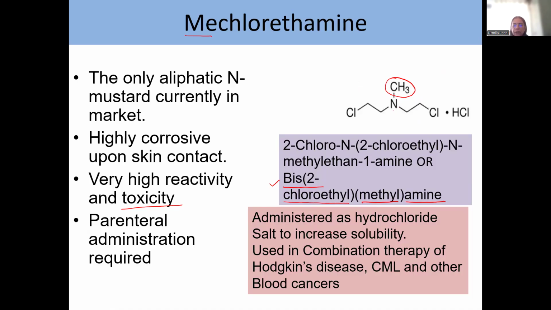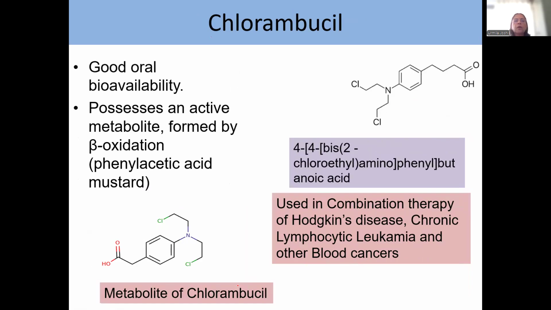Used in combination therapy of Hodgkin's disease, chronic myelogenous leukemia, and other blood cancers. But there are some blood cancers now, particularly chronic myelogenous leukemia, where a better drug known as imatinib is available. Unfortunately, your syllabus doesn't contain the latest anti-cancer drugs. So, let us go to the next compound,